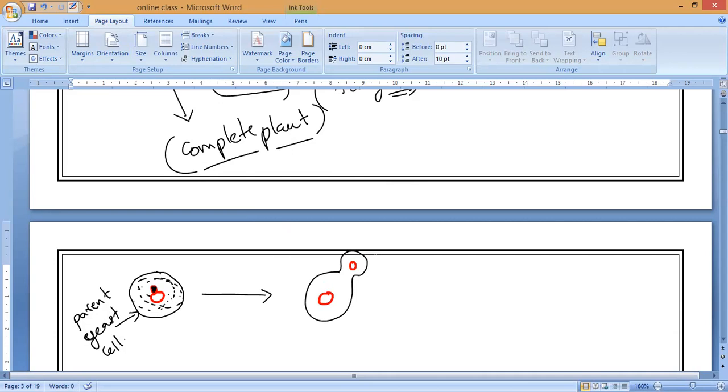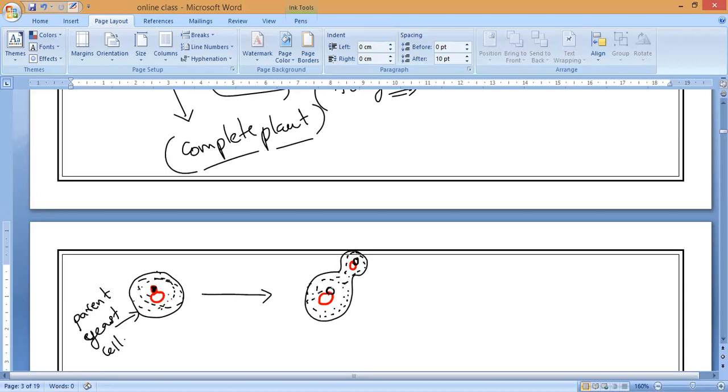Then you can notice that the nucleus of the parent yeast cell divides into two parts, and one part of the nucleus moves into the bud. So the nucleus separates into two, and one part moves inside the bud. Understand, everybody? That is what happens. Once the bud forms, the nucleus separates into two parts, and one part of the nucleus is transferred inside the bud.